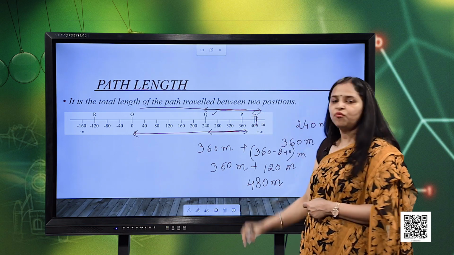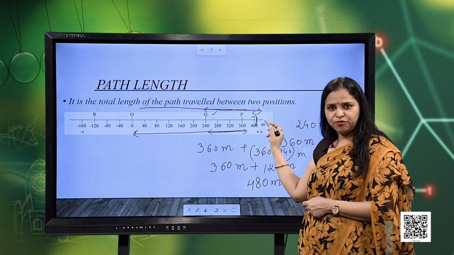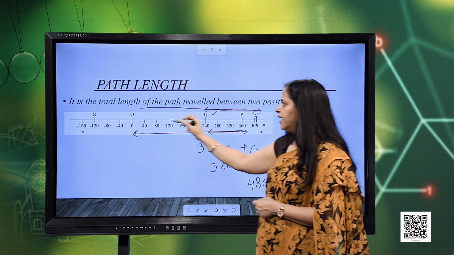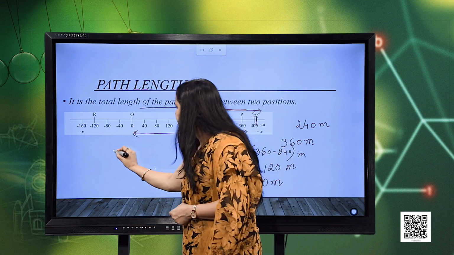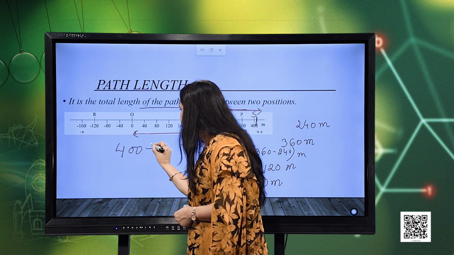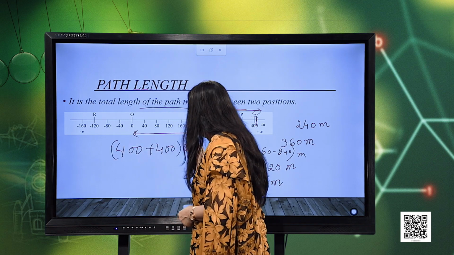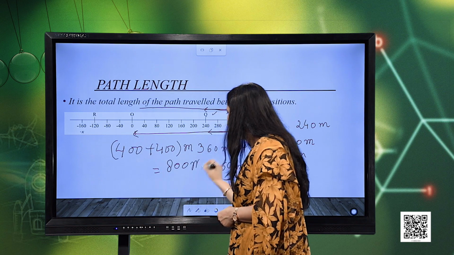S is at a distance of 400 meters. So, it moves from O to S, which is at 400 meters. Again it takes a turn and then reaches the origin. So, what is the total length? It will be 400 plus 400 meters. So, finally, the total distance traveled will be equal to 800 meters.